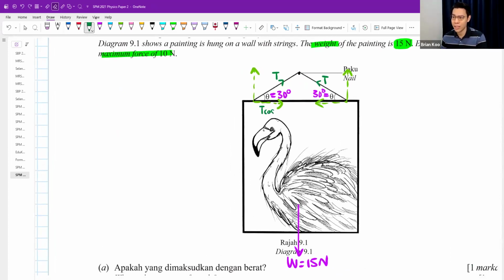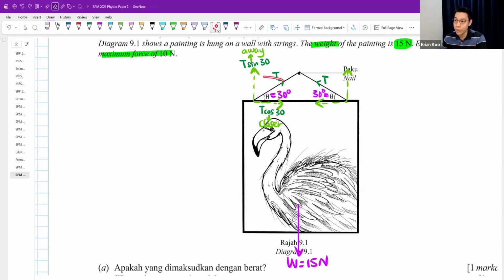This is T cos 30. This is T sine 30. Those of you who are not good at this, you think T is getting closer to 30 degrees. Right now, you want this T to come closer to the 30 degrees so that it can come down here. You say T goes closer to 30 degrees to come down to here. Okay, so cos means it's closer. Sine means it goes away. How does your T go over to here?